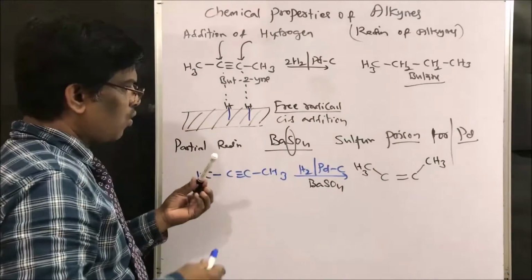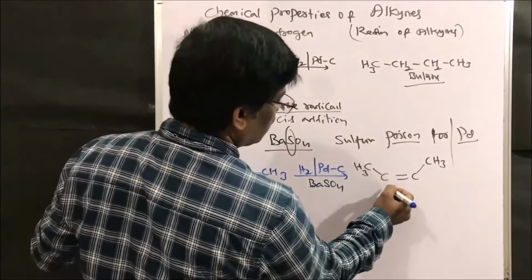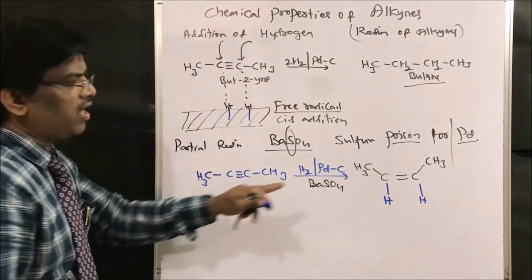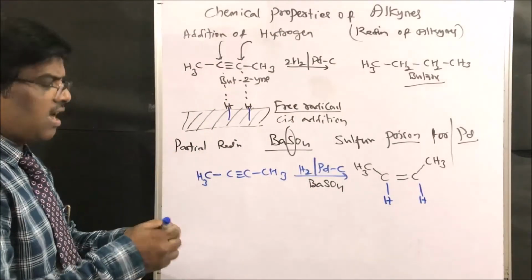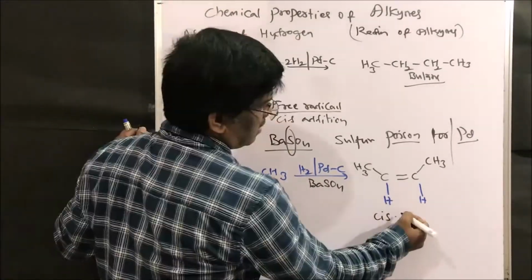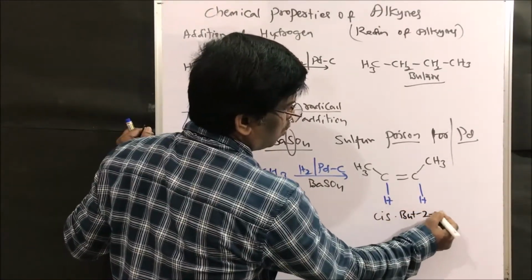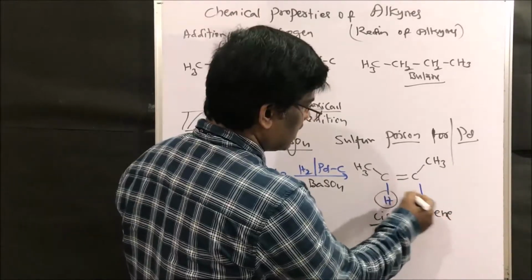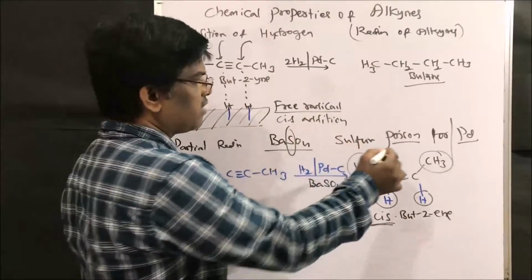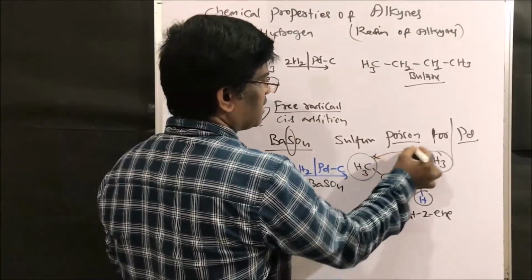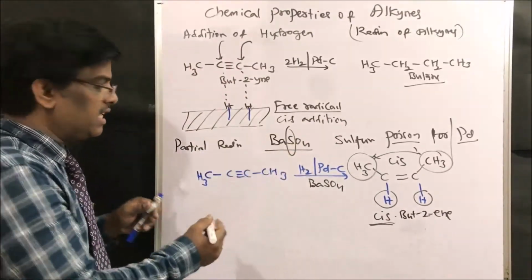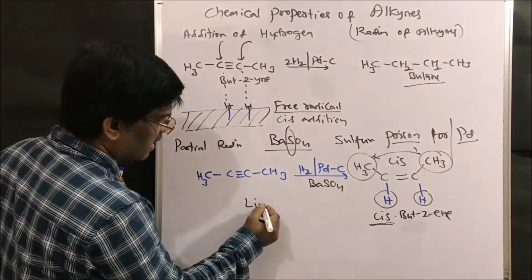These two hydrogens add from the same side, so in this reaction we are using palladium. What is the geometry of this alkene? Cis-butene. So this is cis geometry. The two methyl groups are on the same side, cis to each other.